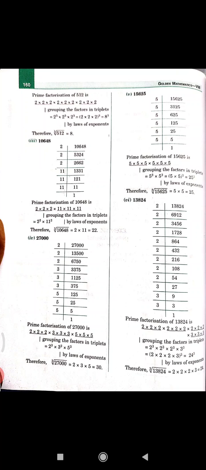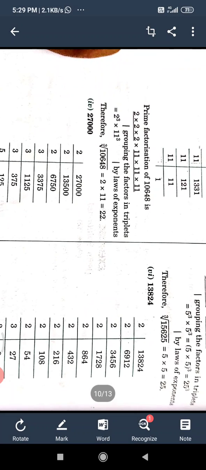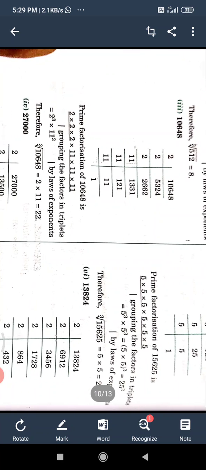1331 is not divisible by 3, 5, 7, 9, so divide directly by 11. If we divide by 11 you will obtain 121. Again divided by 11, 11, and 11 ones are 11. So 2 cube multiply 11 cube. So the cube root of 10648 equals 22.